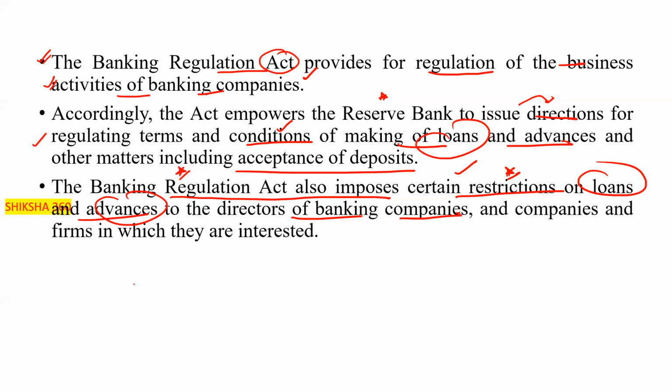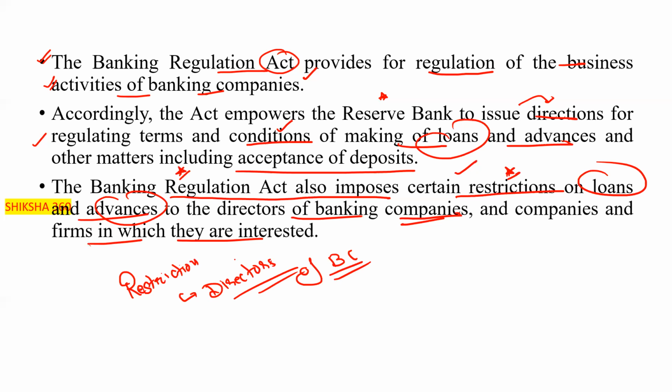The restriction is applied to the directors of banking companies and to companies and firms in which they are interested, meaning that they are members of it.